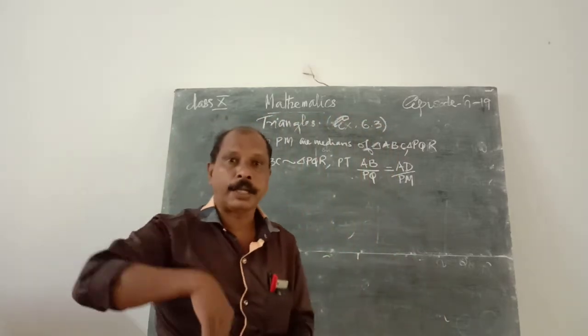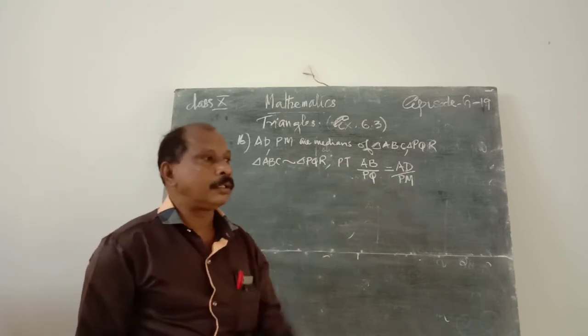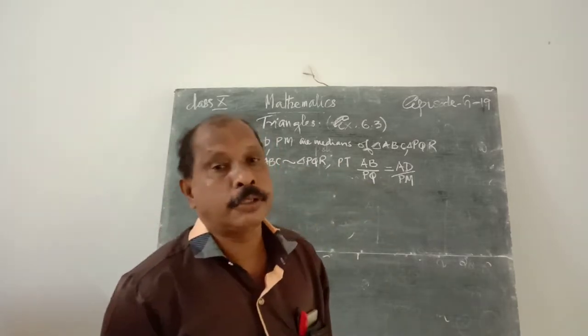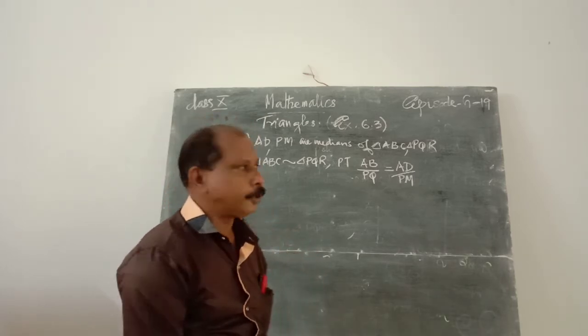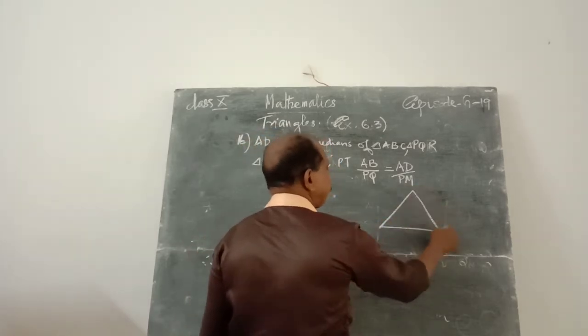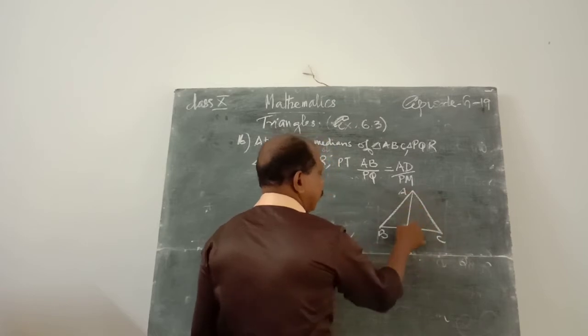The converse of that one is, ABC is similar to PQR. We can prove that the ratio of two corresponding sides is proportional to the ratio of what? Medians. That is the converse of that problem. Okay, same problem, same figure. In ABC, AD is the median.